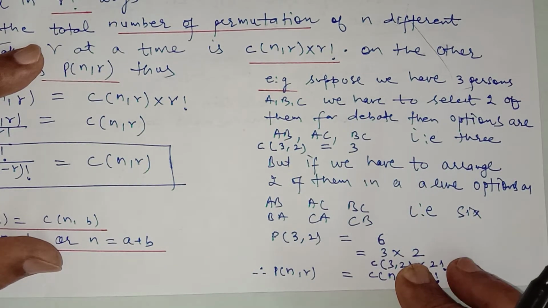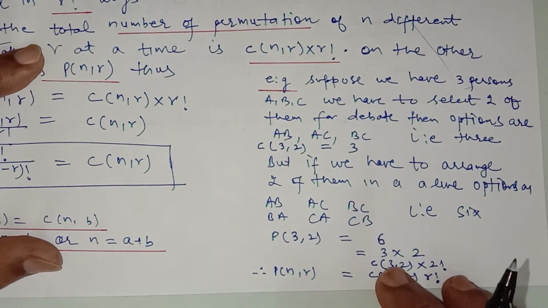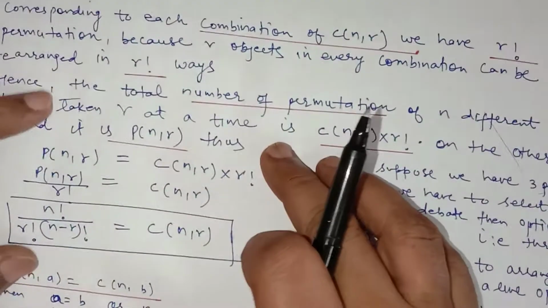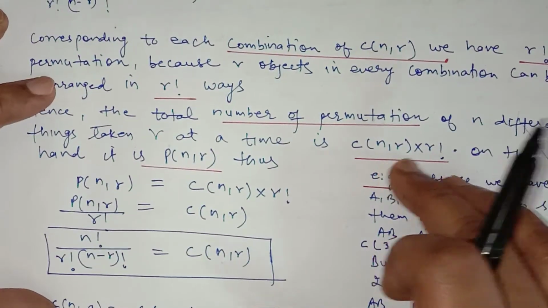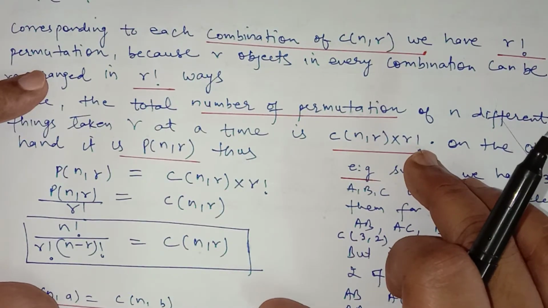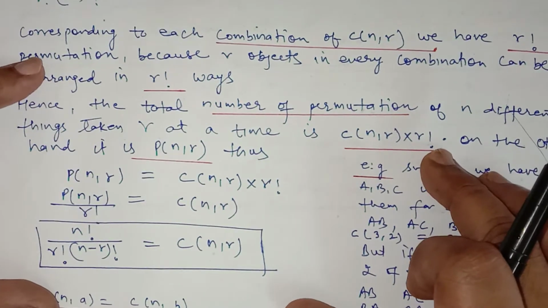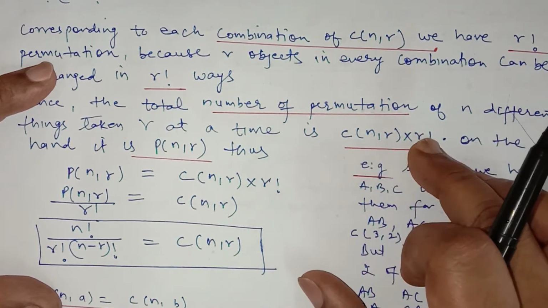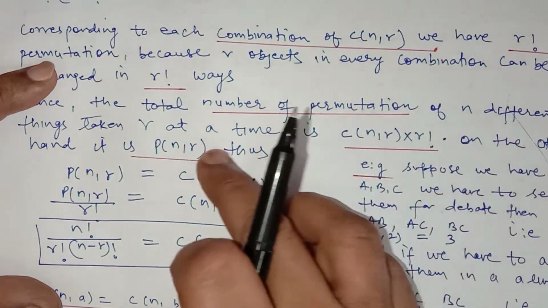When they are to be arranged in a line, it will be combination of 3, 2 multiplied by factorial 2. Means in combination of nCr, r things can be arranged themselves in r factorial ways. So total number of selections will be nCr into r factorial. It will become permutation of nPr.